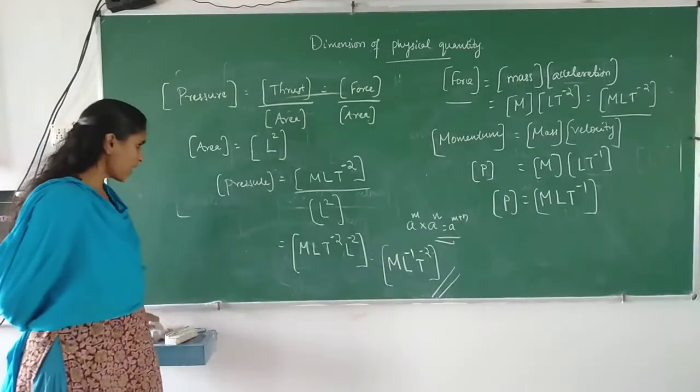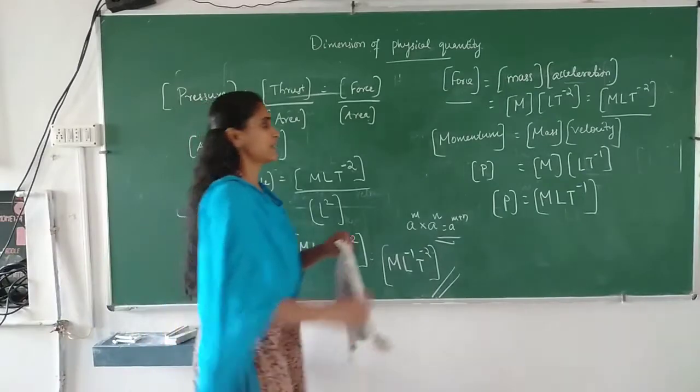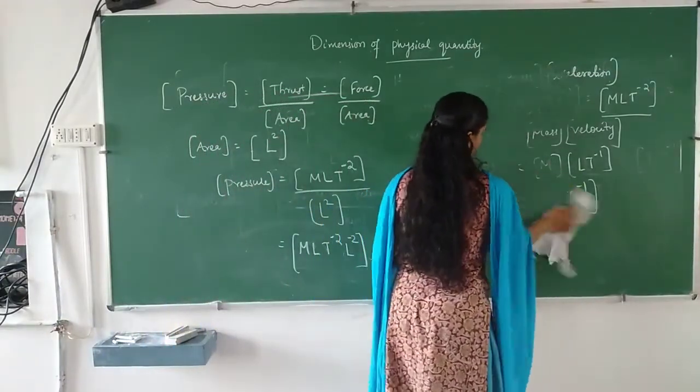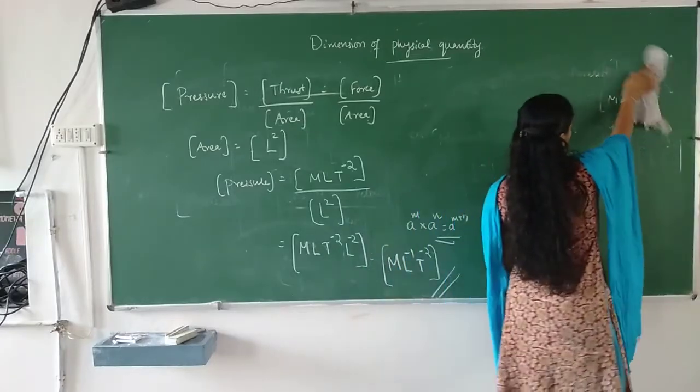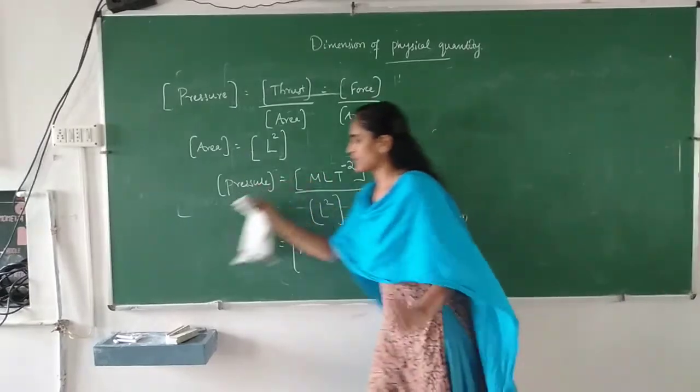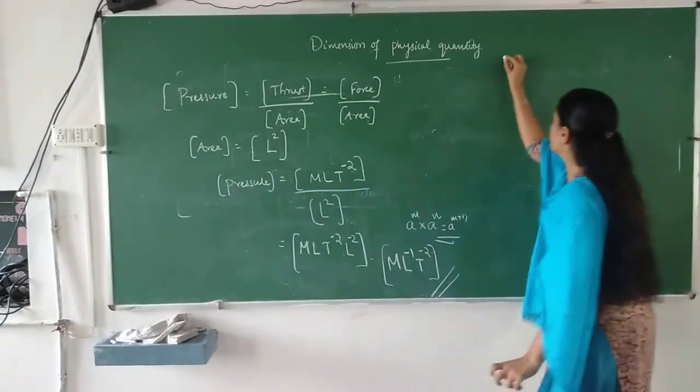Is it clear? Now we can find the dimension of volume. How to find the dimension of volume?